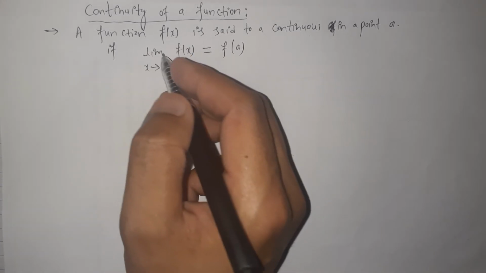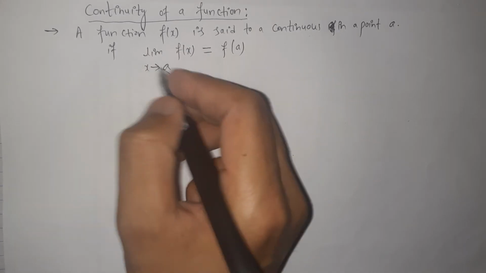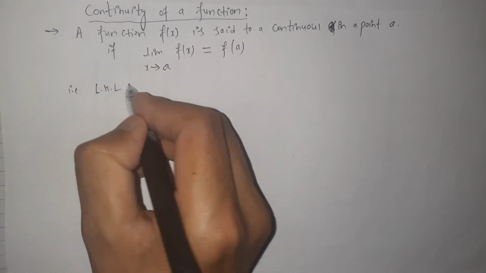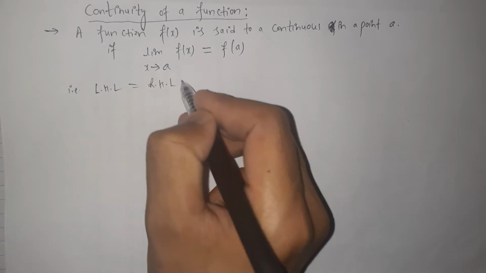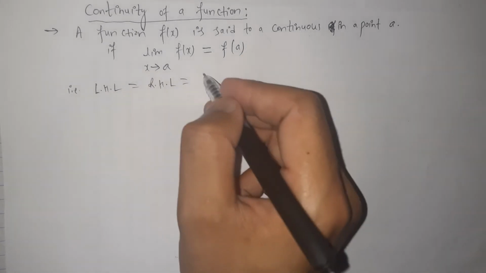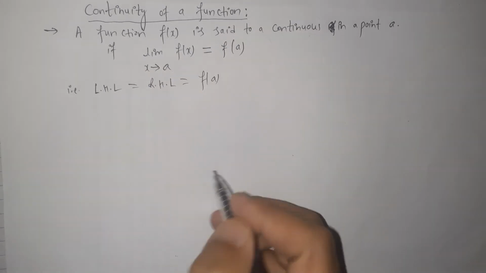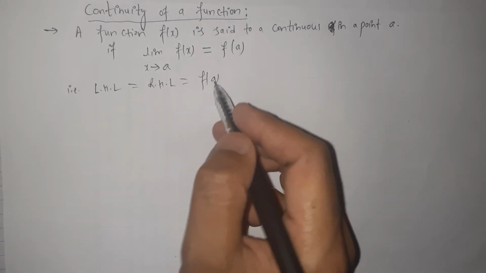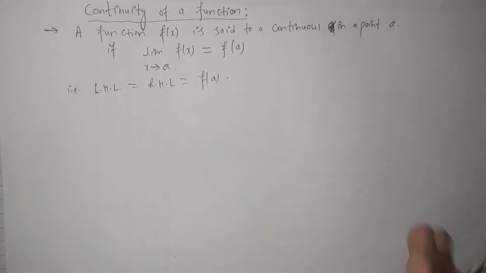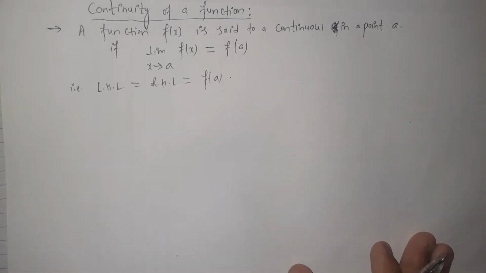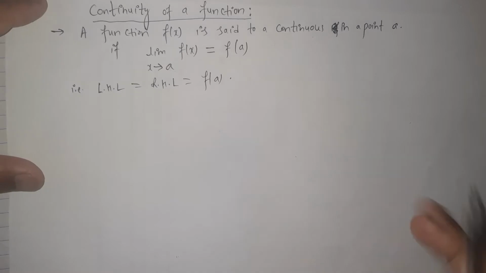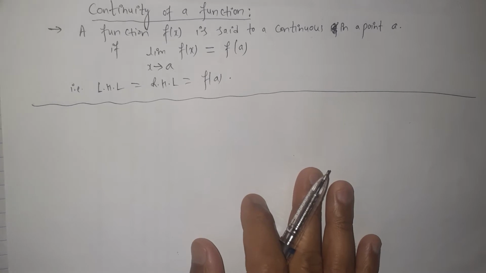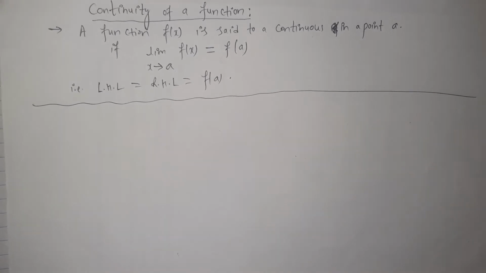We already discussed the existence of the limit and the left hand limit. In brief, we can say that the left hand limit should be equal to the right hand limit, and the result should be equal to the functional value at the point. f of a means functional value. These are the limiting value. The limiting value should be the same as the functional value at the same point. This is the condition for continuity of a function at a point x equals a. Please remember these points. By using this concept of continuity of function, let's solve a problem.